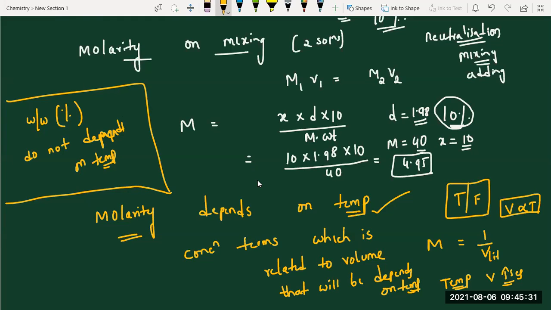Simple point. Not only this concentration term, we have many concentration terms. Weight percentage, weight volume percentage, volume percentage, molality, mole fraction, parts per million. So many concentration terms are there. That's why I'm telling one simple point: wherever a concentration term is related to volume, definitely that depends on temperature, which is not independent.